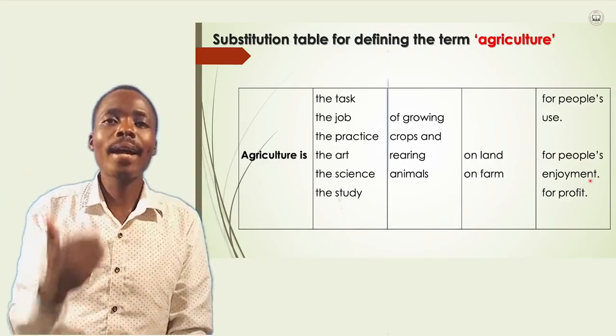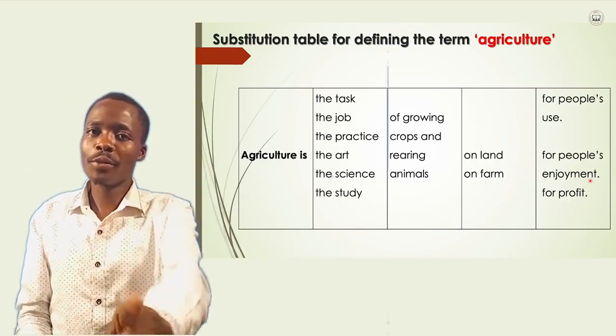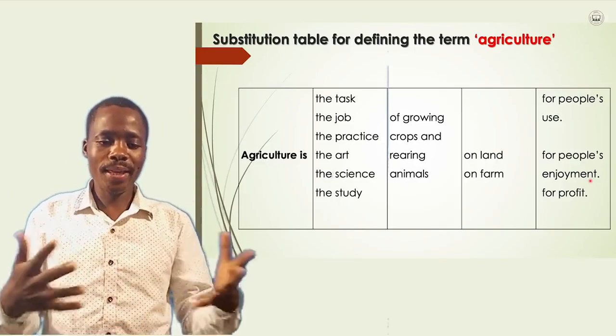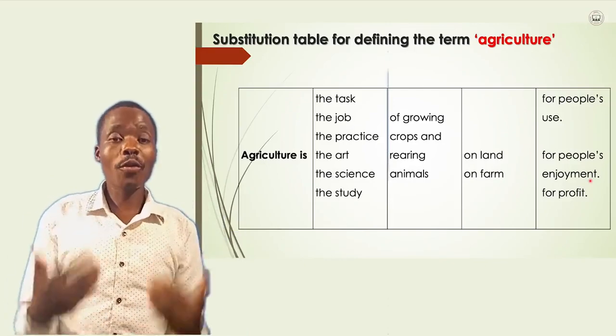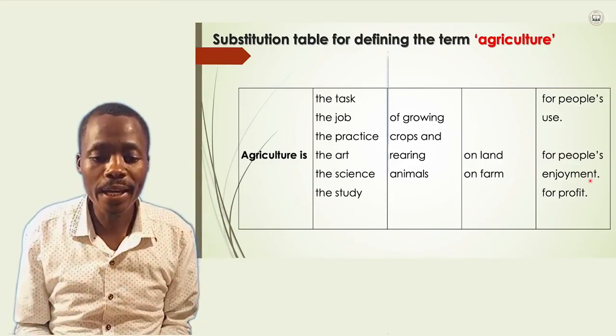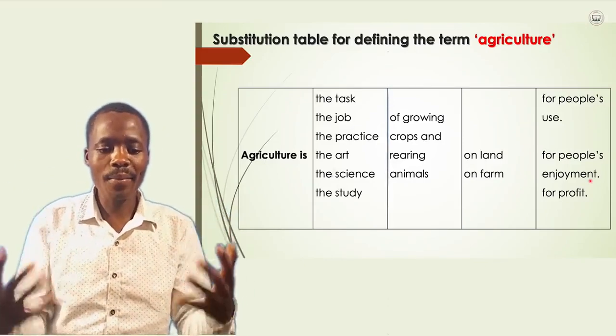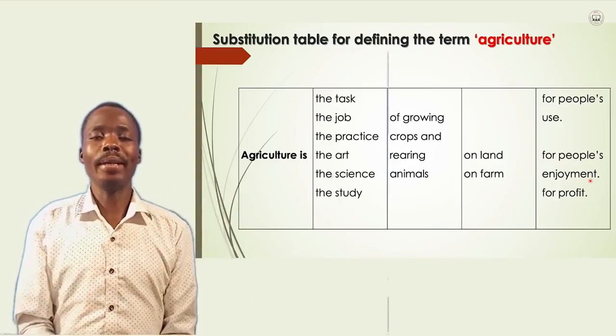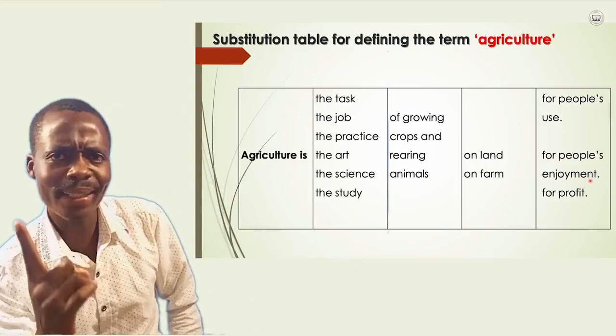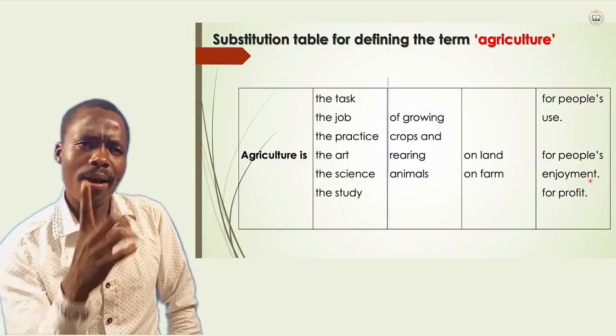That is why agriculture is also, from the substitution table, the job of growing crops and rearing animals on a farm for people's what? Enjoyment. Look at that closely.